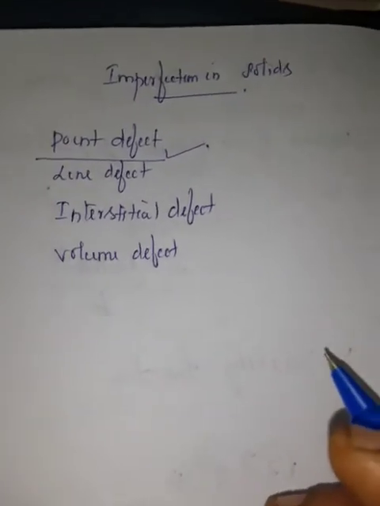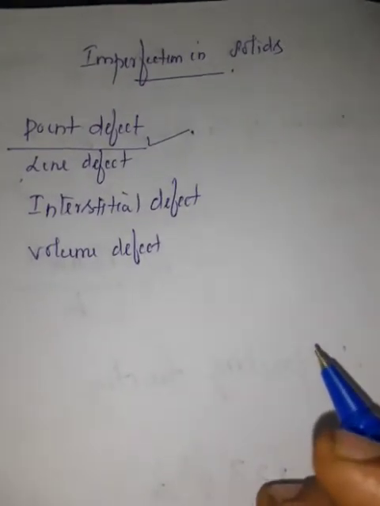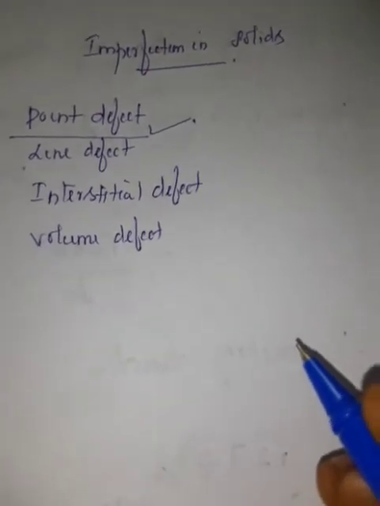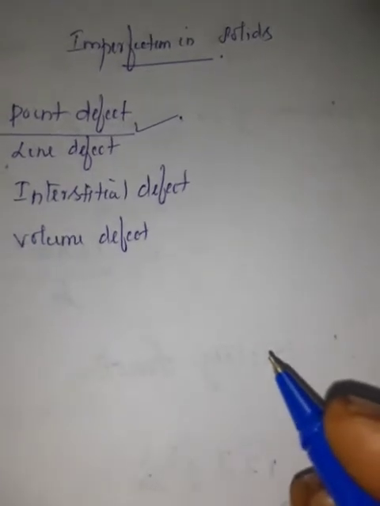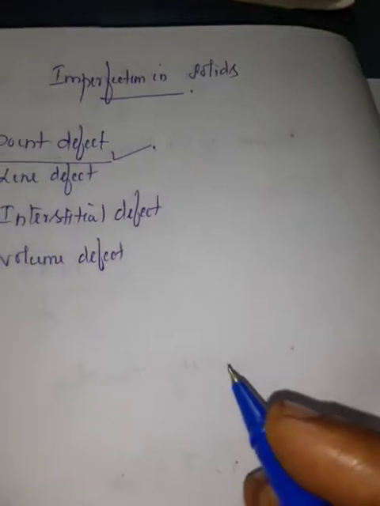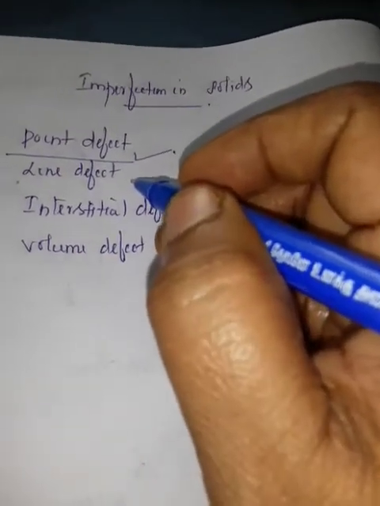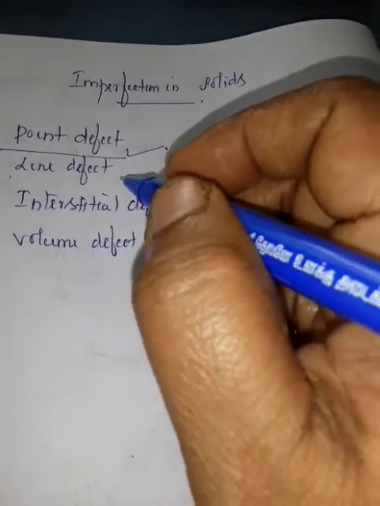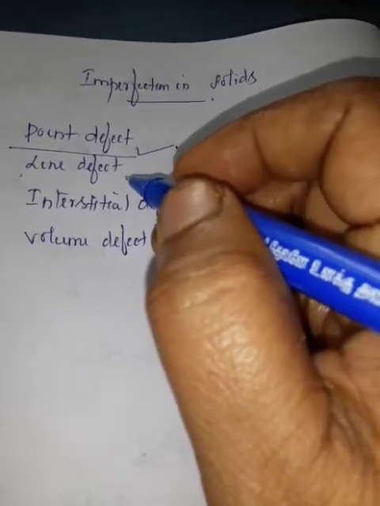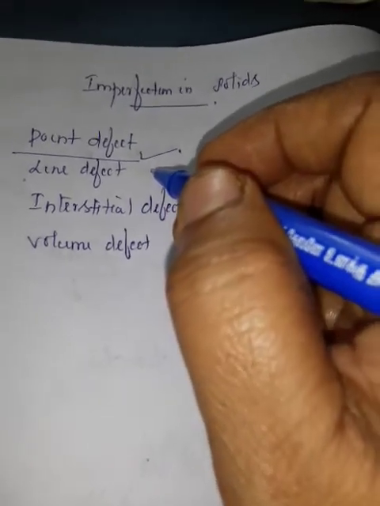Point defect means when a deviation or irregularity exists from the ideal arrangement around a point or an atom, then the crystal is called a point defect. Line defect means the deviation from the ideal arrangement exists in the entire row. That deviation is called line defect.